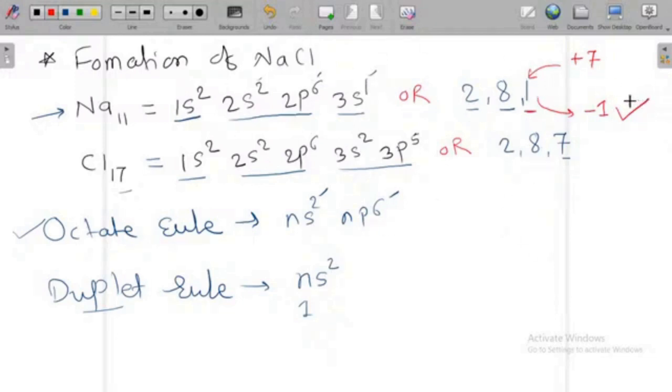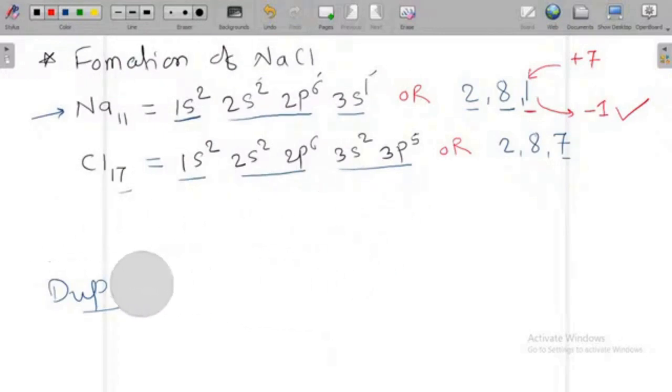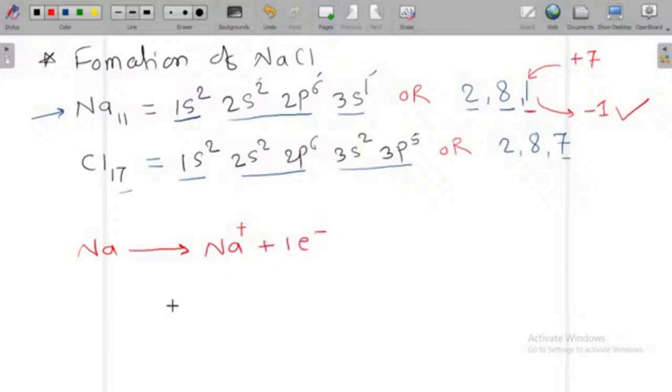So what happens now if you see the next part, the formation of sodium chloride? I am just roughly writing this here because in continuation with this I am going to explain the next things. So if sodium donates 1 electron, this sodium is going to form a charge, that is sodium plus, as 1 electron is donated.